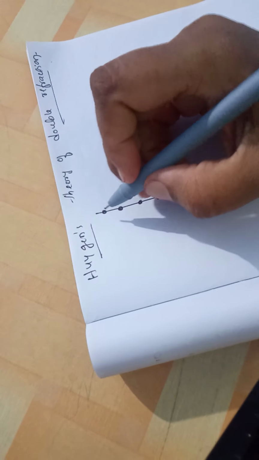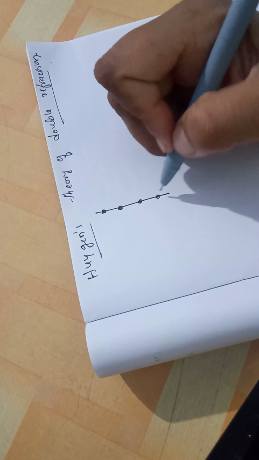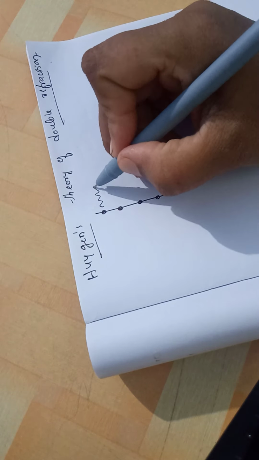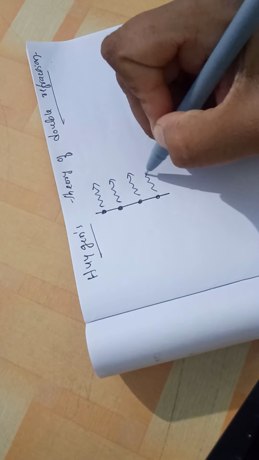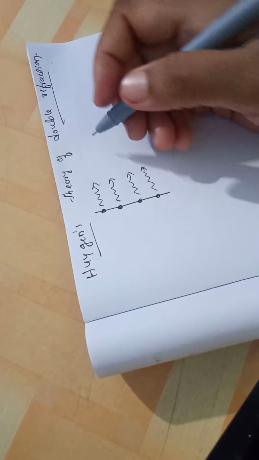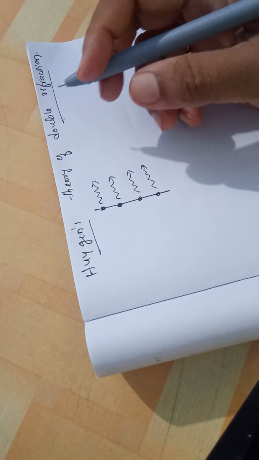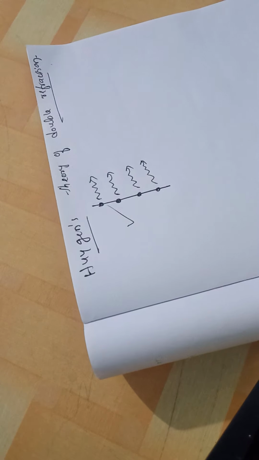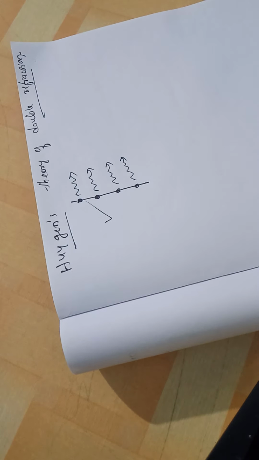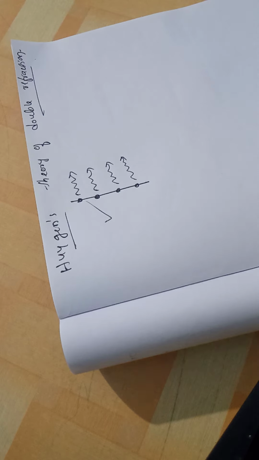Huygens principle says that each point on the wavefront is a secondary source which gives rise to secondary wavelets. This is the Huygens principle, right? According to it, each and every point on the wavefront gives rise to secondary wavelets.